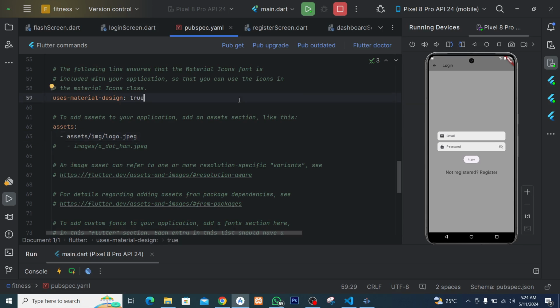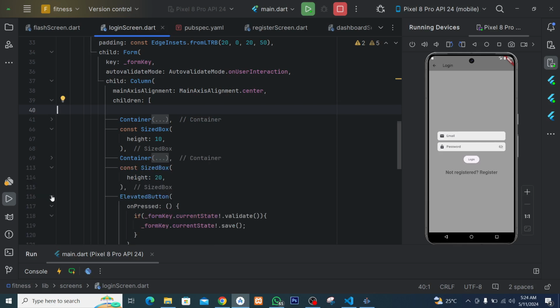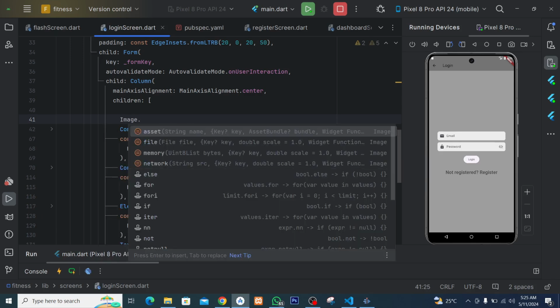So now we are done with this. Let's go back to the login screen. In this login screen, you can see we have all the other containers. Now here we are going to add the image. To add the image, we have Image dot, and here we are going to use asset.